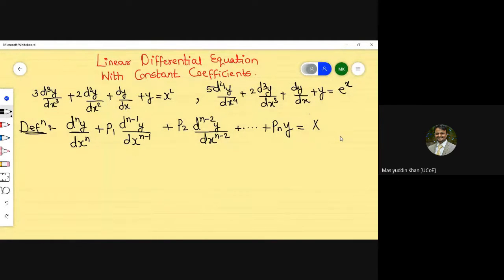So what is the solution of that respective part? You can see that there are two parts, a left hand side and a right hand side of the definition.